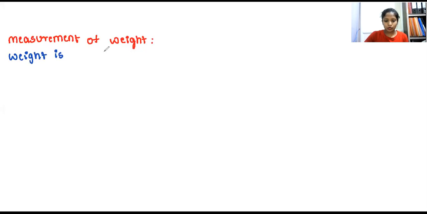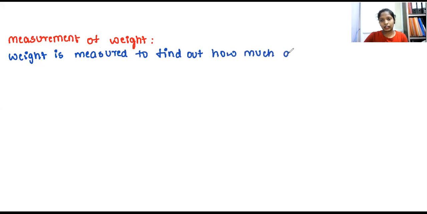Weight is measured to find out how much an object is heavy. Please, all of you concentrate on the class. Do not concentrate on the chat session.